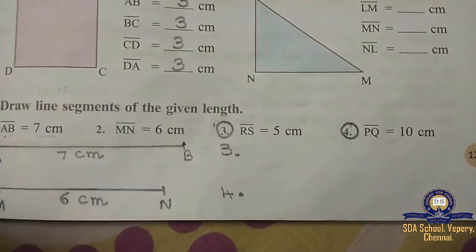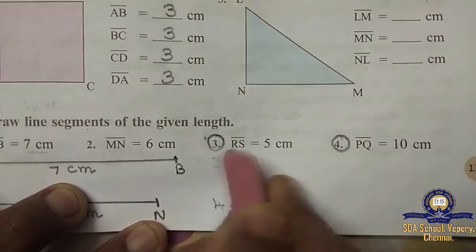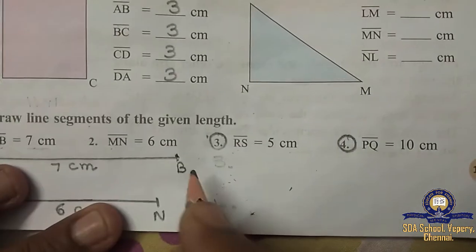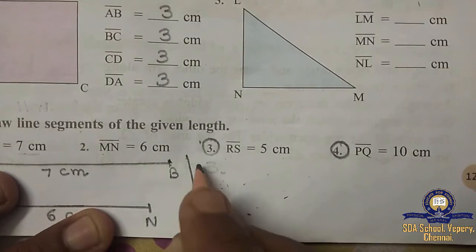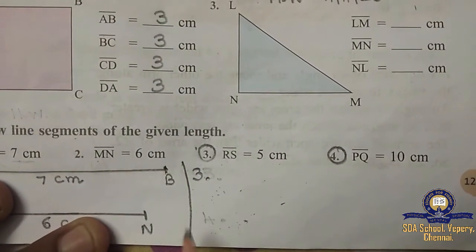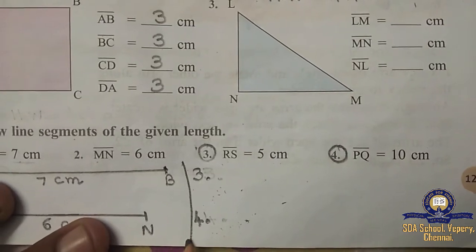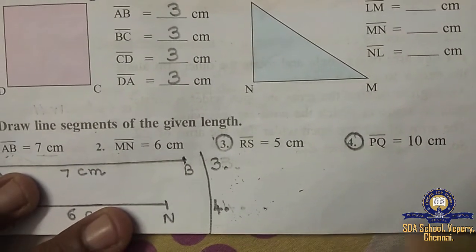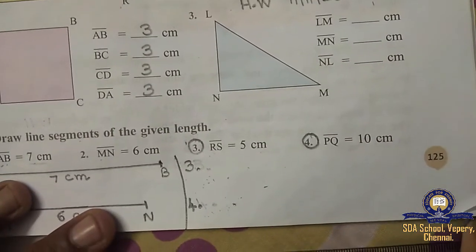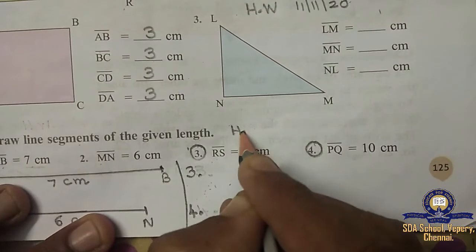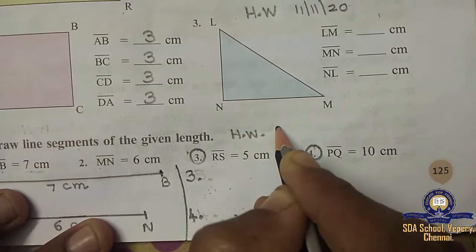And then what am I going to do? The third sum and fourth sum are homework. Understood, children? The third sum and the fourth sum are homework. The fourth one is 10 centimeter, so you can draw till the last one. Okay, so these two sums are also homework.